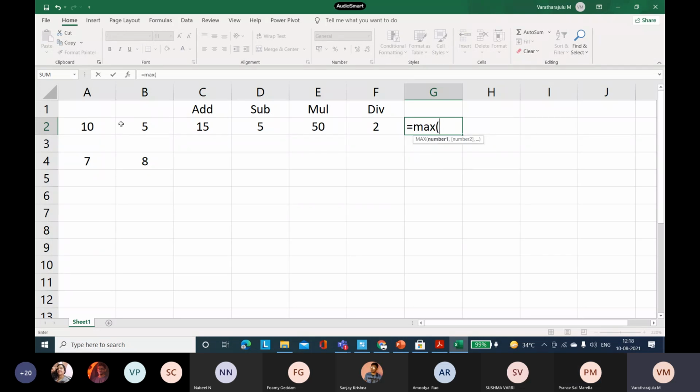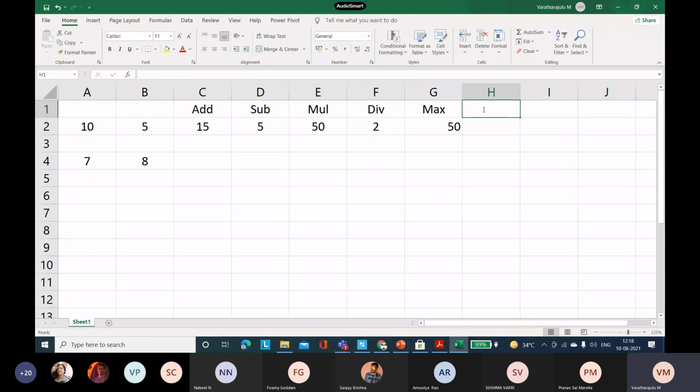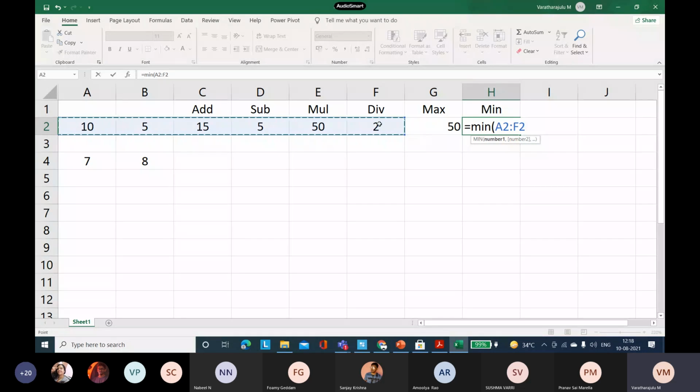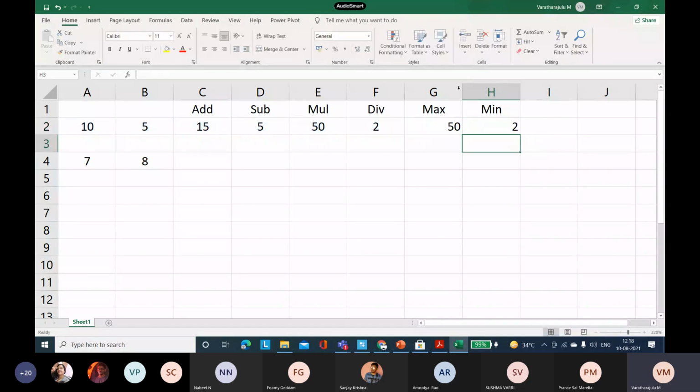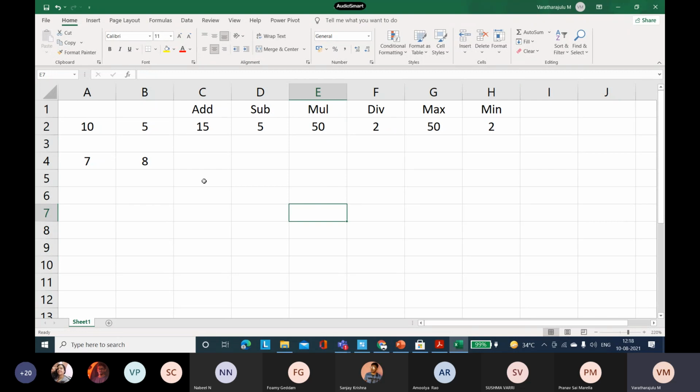In one particular column or one particular row, we can find the maximum value. This is the maximum value among these data, and we can find the minimum. Max and min will return the values of maximum and minimum. Yes, good. Any other views?